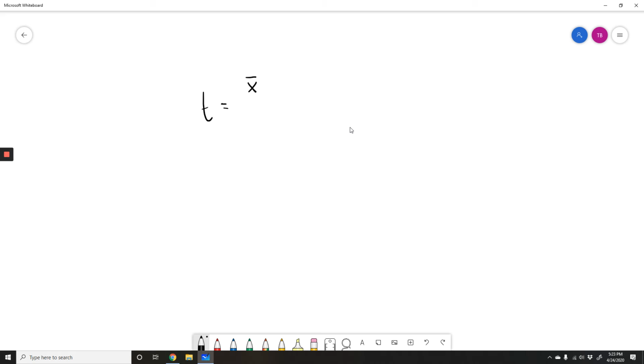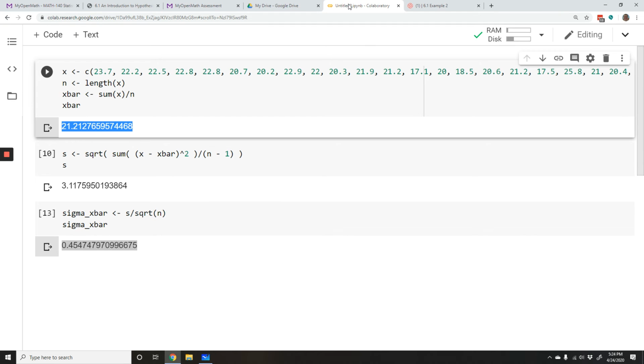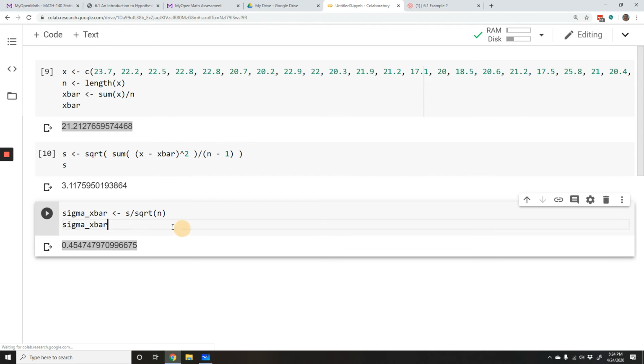T-score, I'm going to use my point estimate minus my distribution mean over the distribution standard deviation. The big difference is that this now uses the sample standard deviation to estimate it, instead of using the population standard deviation. And because of that, we're using the t-distribution. Remember, this is our assumed population mean, where we assume 22. We're hypothesizing it is 22. So let's find that t-score.